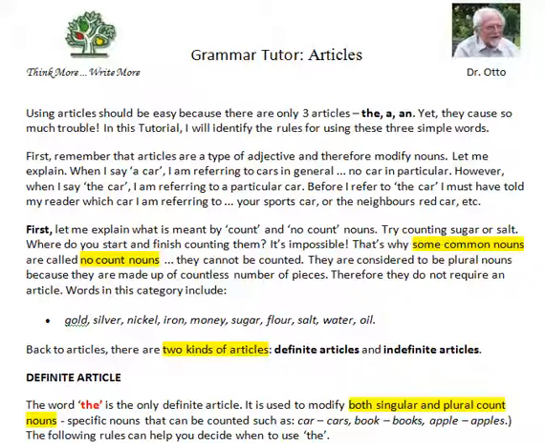First, let me explain what is meant by count and no-count nouns. Try counting sugar or salt. Where do you start and finish counting them? It's impossible. That's why some common nouns are called no-count nouns. They cannot be counted. They're considered to be plural nouns because they're made up of a countless number of pieces. Therefore, they do not require an article. Words in this category include gold, silver, nickel, iron, money, sugar, flour, salt, water, oil.